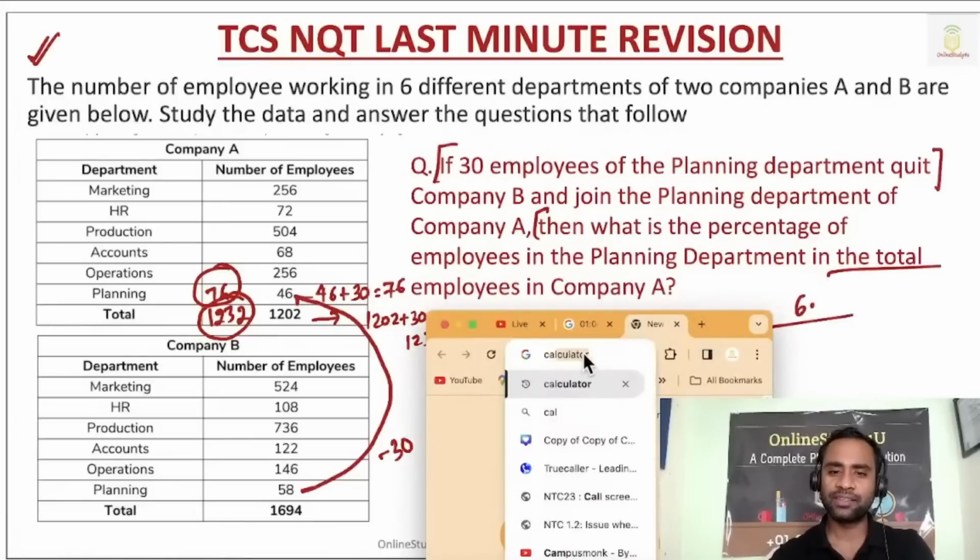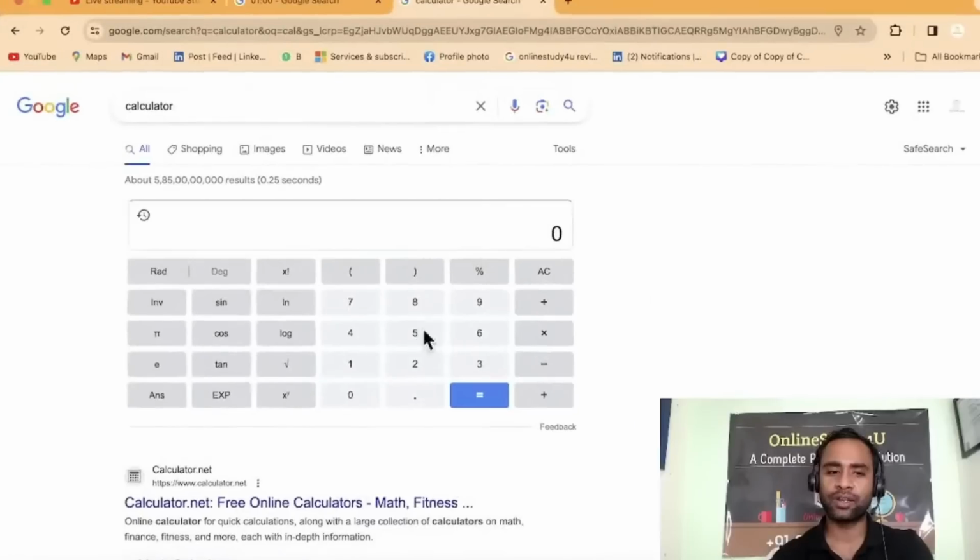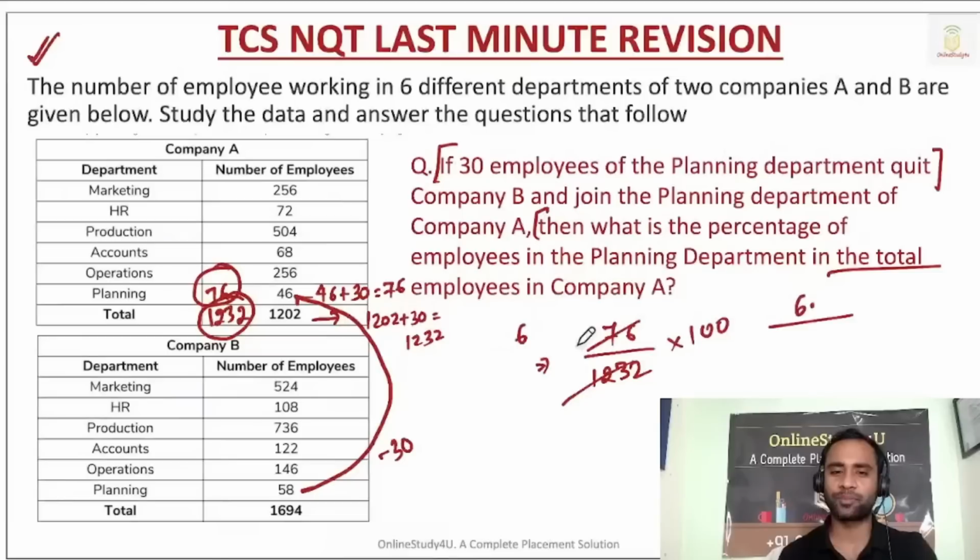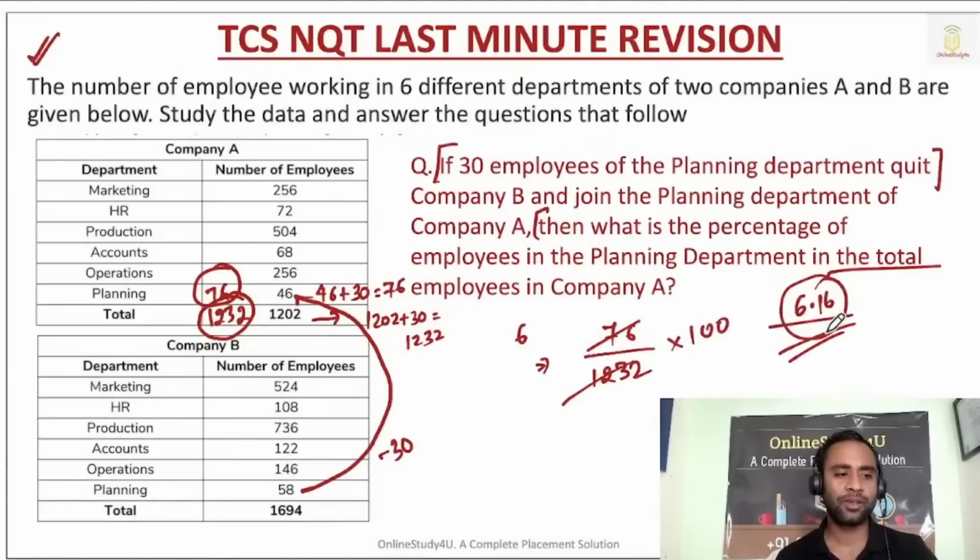In TCS NQT they are giving the on-screen calculator. So 76, right? So 7600 divided by 1232. It should come around 6 point something, right? So 6.16 will be the correct answer. So this particular question has this answer, right?